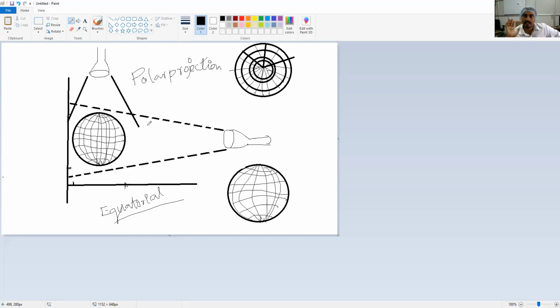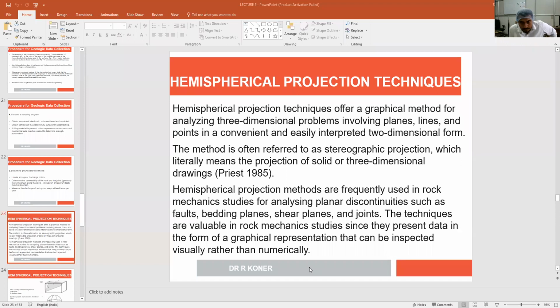Up to this is clear? Yes, sir. Thank you. So, this projection system we often refer to is basically the StereoNet projection system.